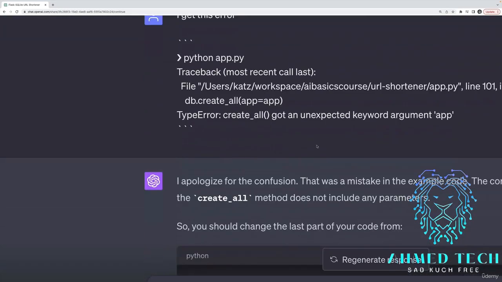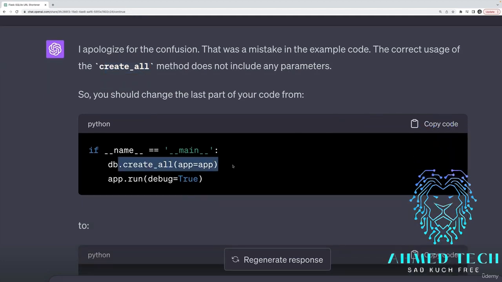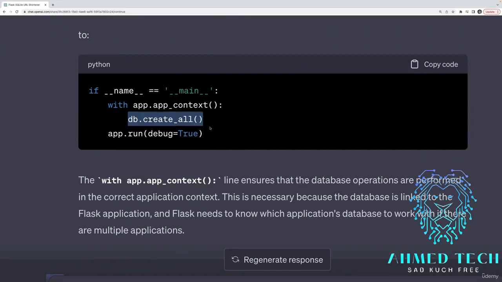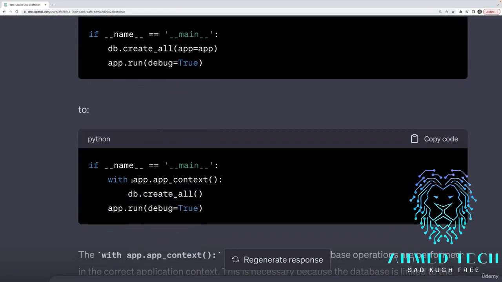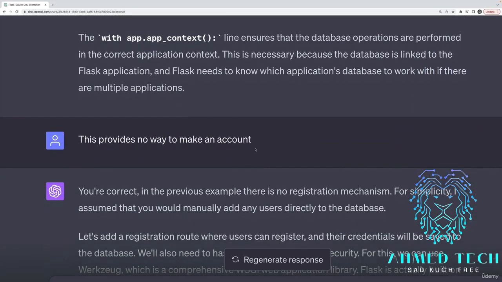And then I told it, wait, that gave me an error. And it immediately apologizes. Another instance of it making a mistake, introducing a bug, using incorrect syntax. But when it's called out, it says, oh, wait a minute, the correct usage of that create all method does not include any params. And it tells me to change it from what it suggested to this right here, db.createAll, and also, once again, wrap it inside of this context. So just a small little bug here or there that, if you don't know what you're doing, could be annoying to fix, but I would never suggest somebody who's a complete beginner try and use ChatGPT to make an application in the first place. If you are a developer, though, it can help.